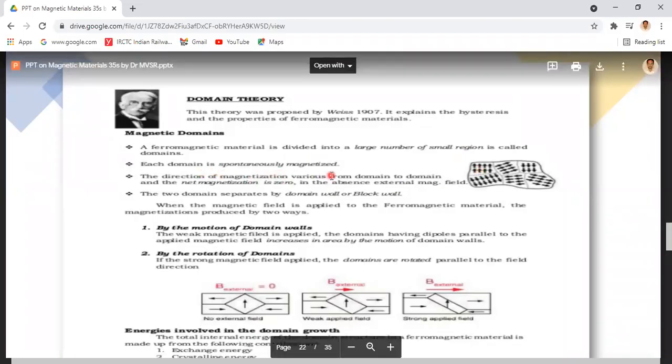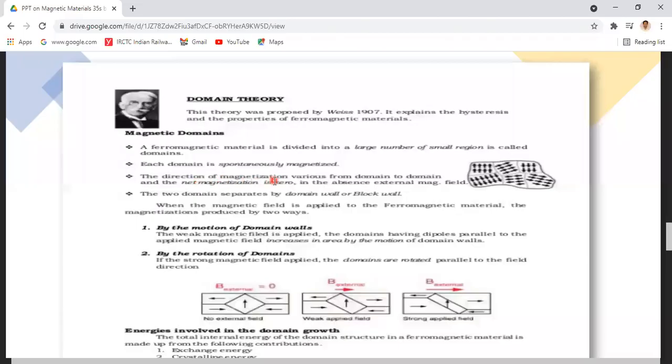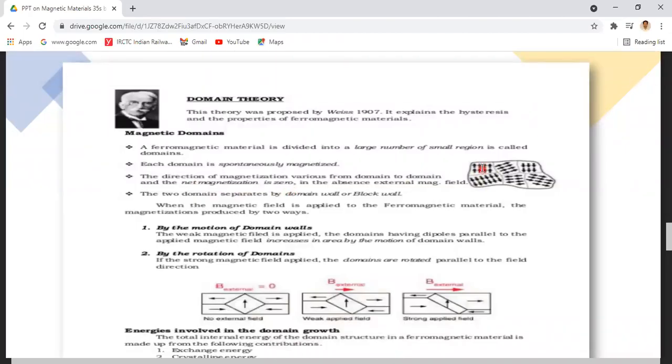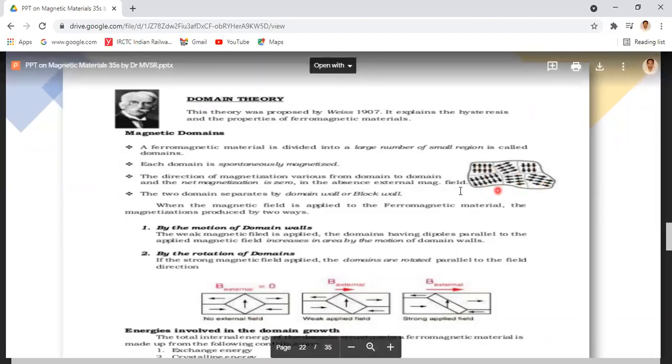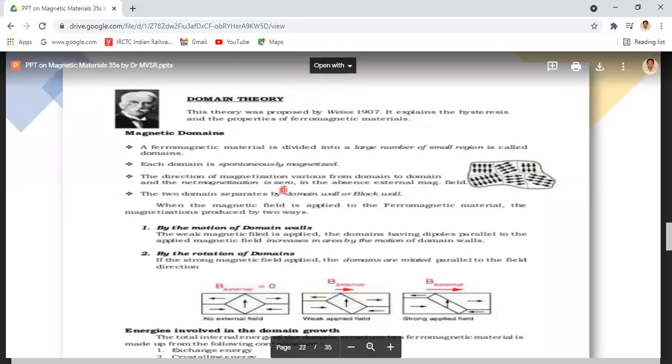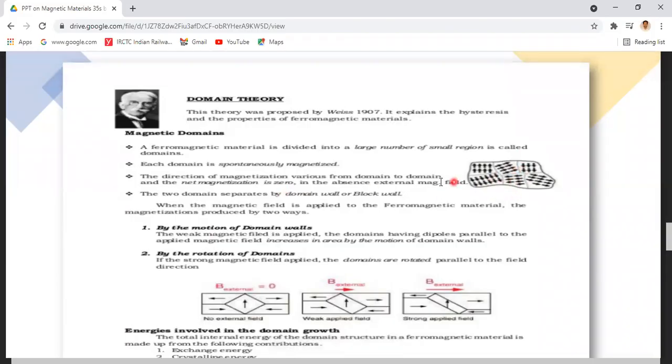Each domain is spontaneously magnetized. The direction of magnetization varies from domain to domain. So this is one domain, this is another domain. Within this ferromagnetic material, the direction of each domain is different, and the net magnetization is 0. Even though the domain directions are different, the net magnetization of the material becomes 0. In the absence of an external magnetic field, the net magnetic moment or net magnetization of all these domains is 0.